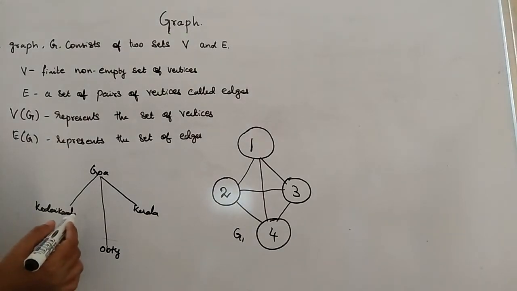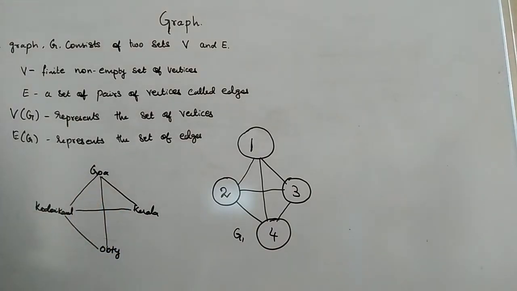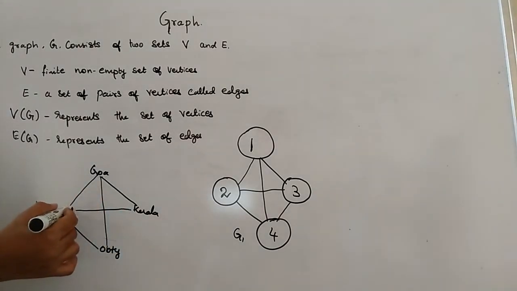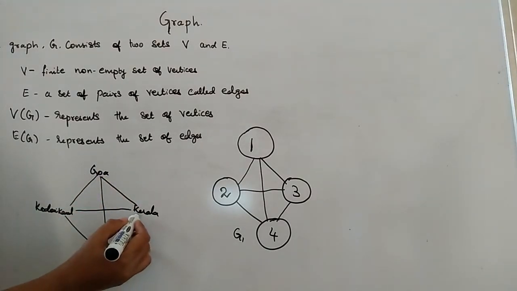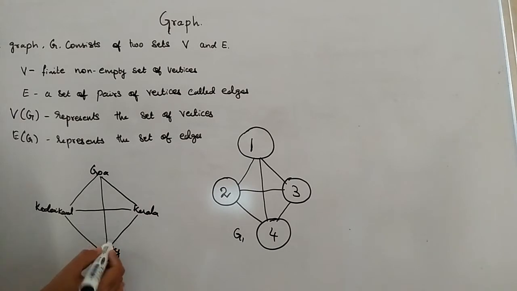And then from Kodaikanal, I may go to Ooty, or else I may go to Kerala. Already Goa and Kodaikanal are linked, so I can travel from Kodaikanal to Goa also. And another thing, from Ooty, the rest of the places are already interlinked. Okay, so from Ooty I can travel to Kerala.